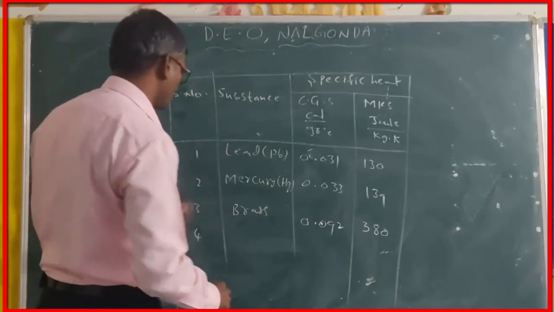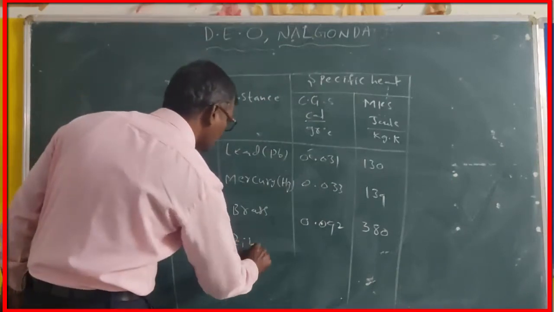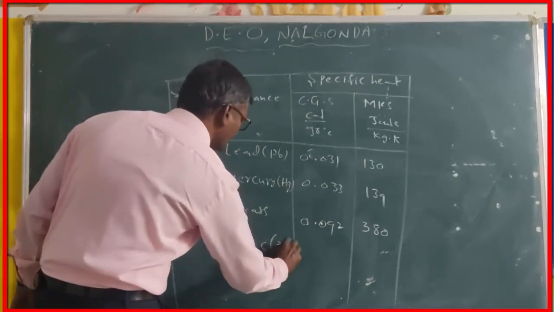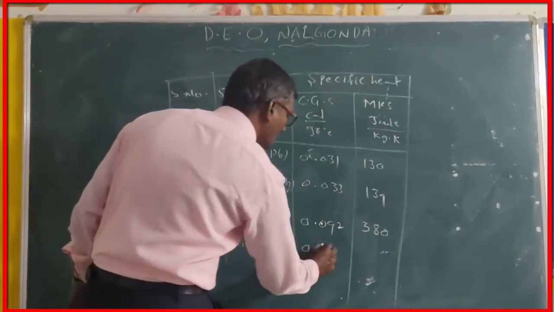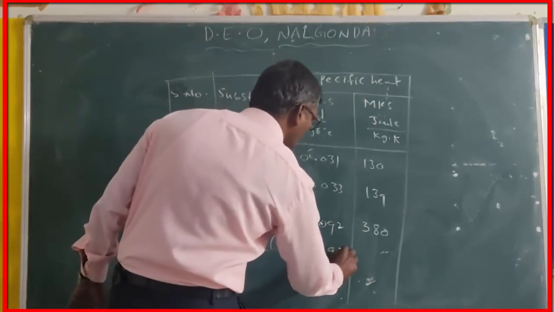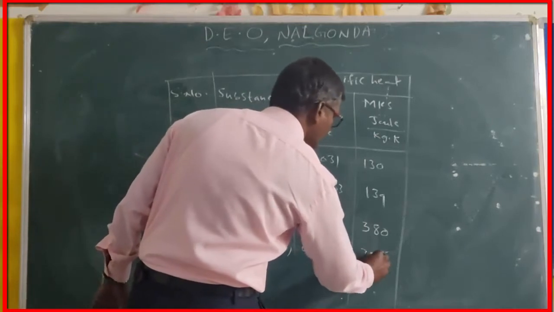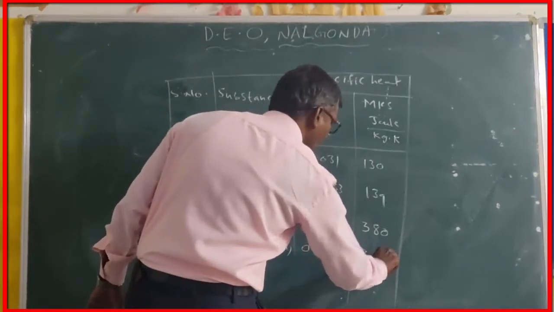Number 4 is zinc, symbol Zn: 0.093, and 391.